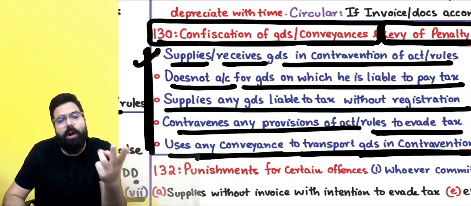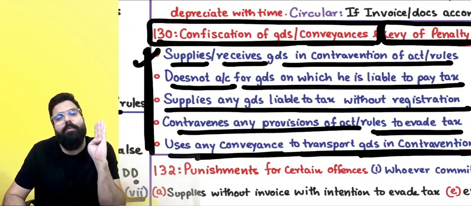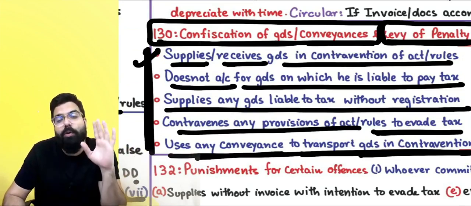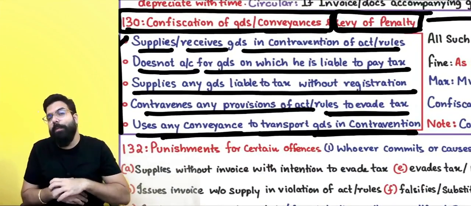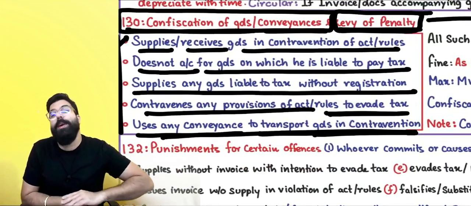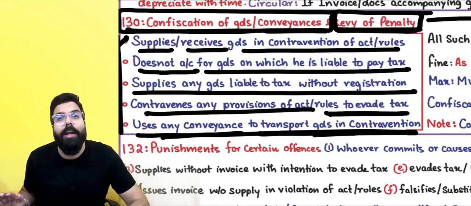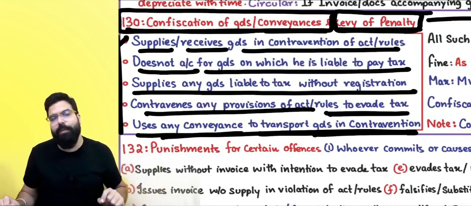Number 2, you don't account for the goods. Supplies any goods without taking registration. Contravention, you have gone ahead and done of the provision of act or rules, or you are using a conveyance to transport goods in contravention, means you are transporting goods by using a truck, and those goods where GST is not paid, or you are transporting goods in the case where e-way bill is not issued, then your conveyance also will be confiscated.